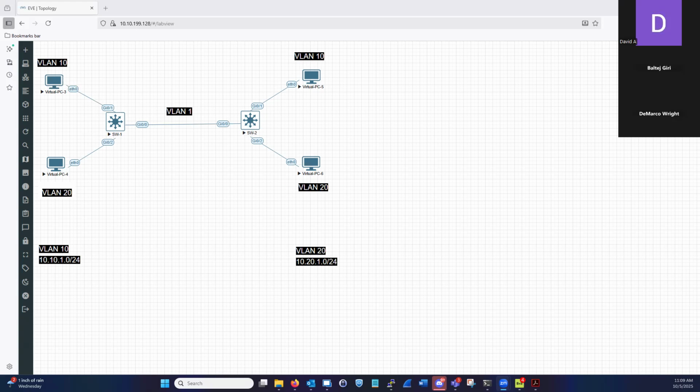A trunk uses the concept of VLAN tagging to make sure that traffic sourced from one switch is sent over that trunk to extend that broadcast to the same VLAN on the other side, on the peer switch. But what if we wanted to communicate between different VLANs?